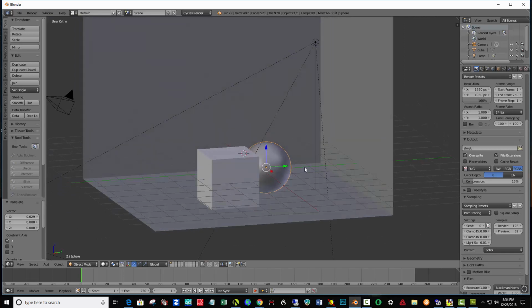Let's make this a little bigger too, so since it's selected, I'm going to hit the letter S and just drag my mouse a little bit and create a bigger sphere. Okay. And not let it intersect the cube for now.